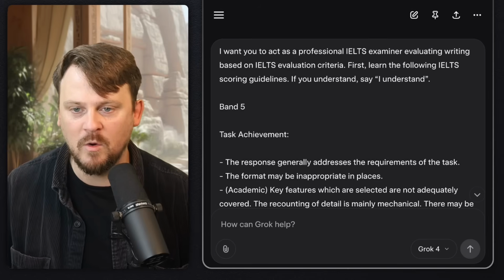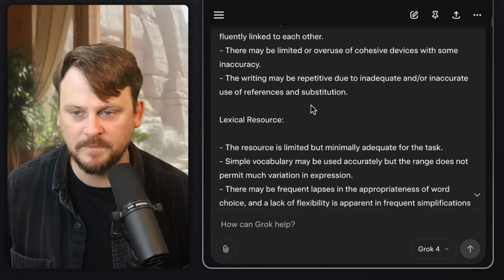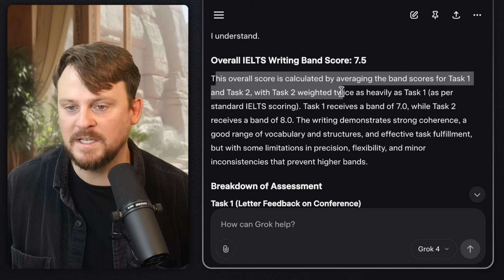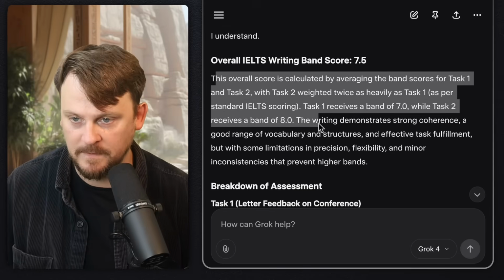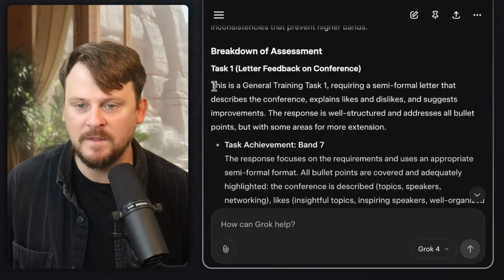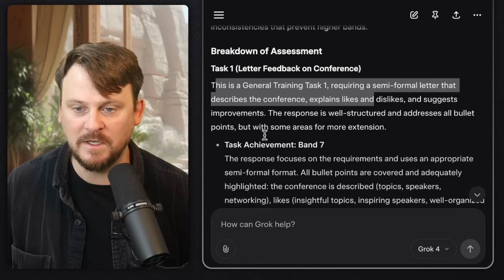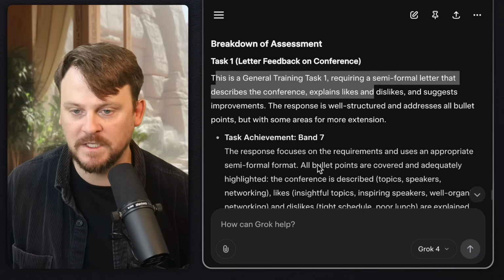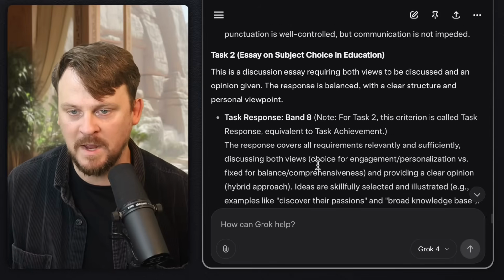Now let's see how Grok handles this. Again, exactly the same prompt. Overall writing band score 7.5. Okay. The overall writing score is calculated by averaging the band scores for task 1, 2, and 3. Okay. So it's kind of explaining and then giving the breakdown. Task 1. This is a general training task 1 requiring a semi-formal letter that describes the conference, explains likes and dislikes, and suggests improvements. Okay, so it's giving very similar scores, band 7, band 7, band 7.